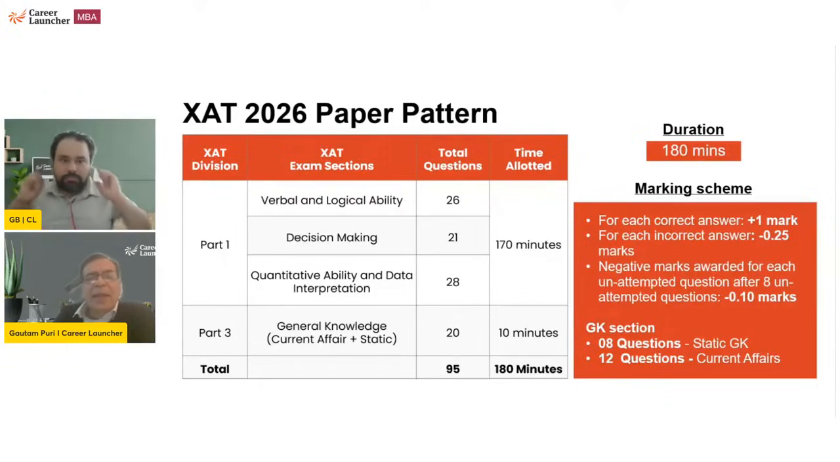So the first thing is, we need to understand that unlike CAT, which is a number or maths heavy paper, this is a verbal heavy paper. If you look at it, 2 out of the 3 sections are more about reading and understanding, and only one is calculation, which is the third section, quantitative ability. So there's about 60% verbal and 40% numbers.